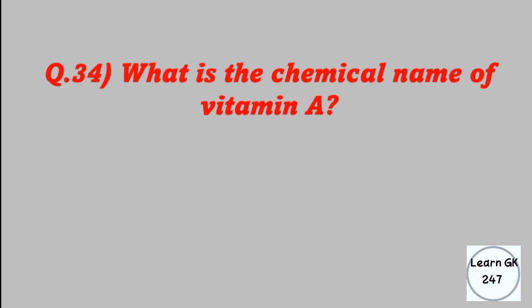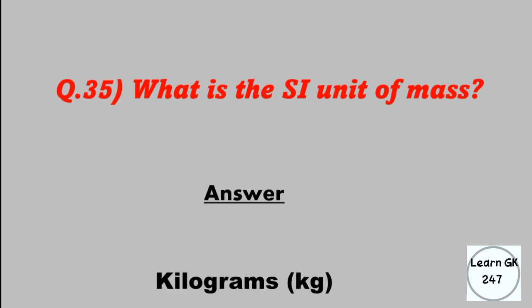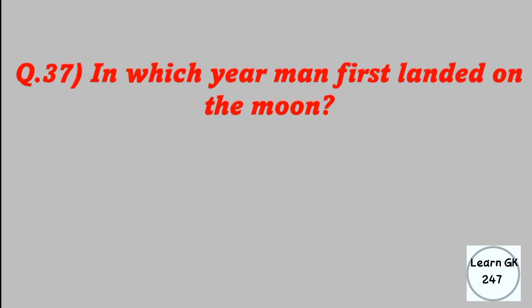What is the chemical name of vitamin A? Answer: retinol. What is the SI unit of mass? Answer: kilograms, kg. Which vitamin is provided by the sunlight to the body? Answer: vitamin D. In which year did man first land on the moon? Answer: 1969.